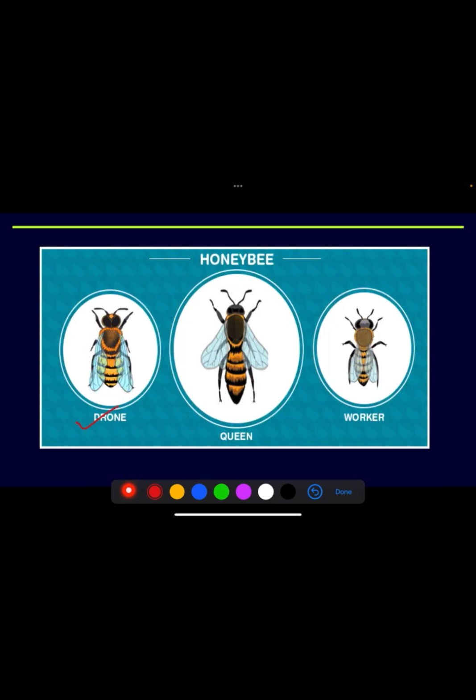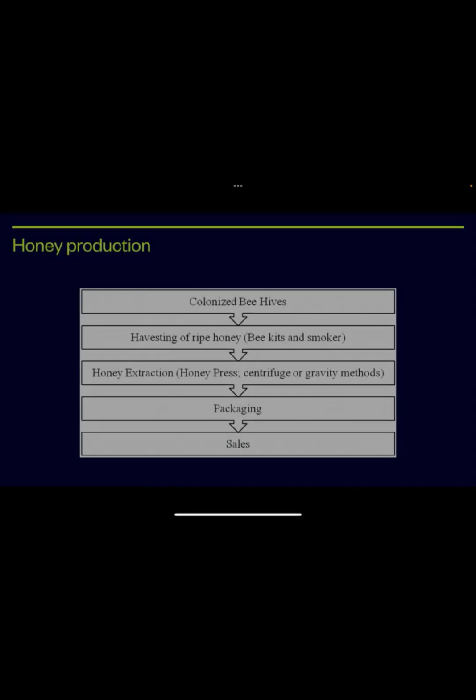This is drone, this is queen, and this is worker. There are some differences in the structure, not much, but some. In worker and in queen bee, there's a difference in the wing position. It is in the thorax region and it is in the below thorax region, meaning the late thorax region. And also this apparatus is somewhat different, and the drone is a bit more different than both of them. Now let's move to the next slide.